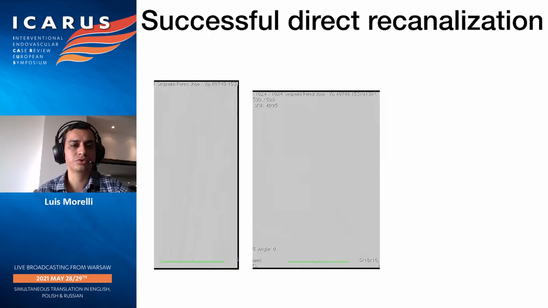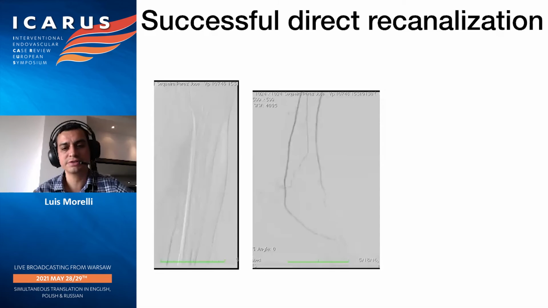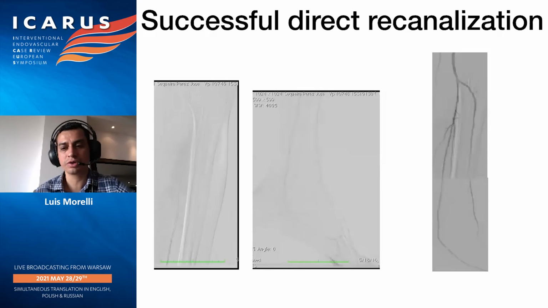That allows us to obtain now three vessels to the foot. As you can see, the velocity of the flow is almost the same for the three vessels, so we have a very nice outflow. The posterior tibial is getting into the lateral plantar directly to the foot arch, perfusing the heel, perfusing the plantar aspect, and perfusing also directly through the foot arch to the toe. We were able to preserve the collaterals. We treated that very carefully, trying to avoid any damage, any perforation or dissection, not even a vasospasm.